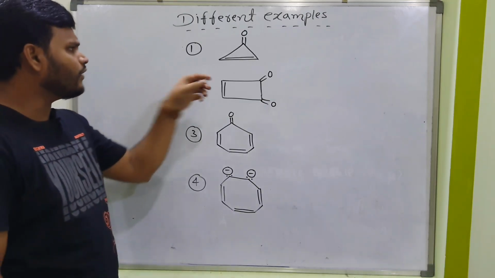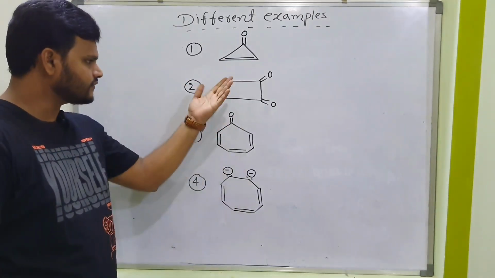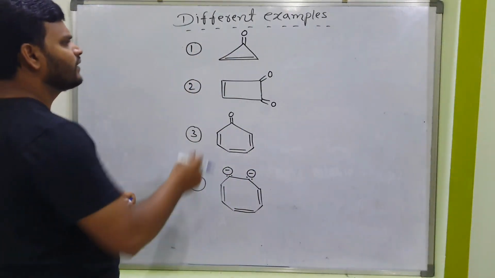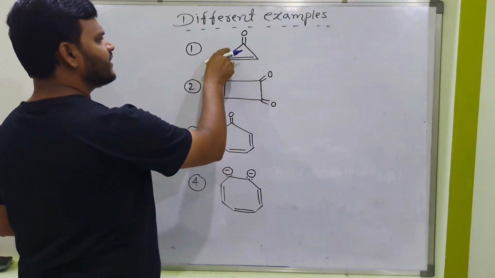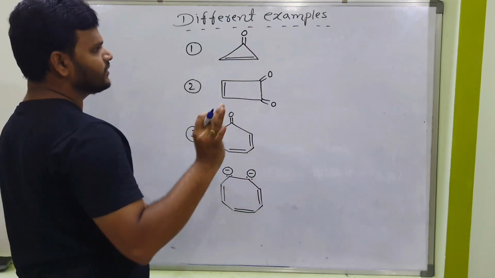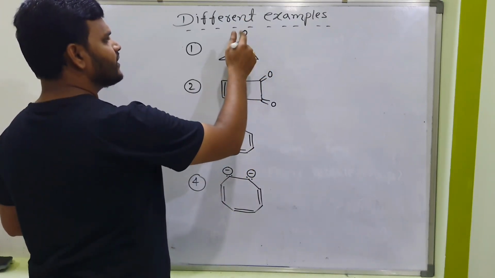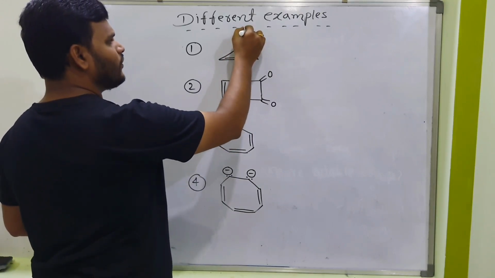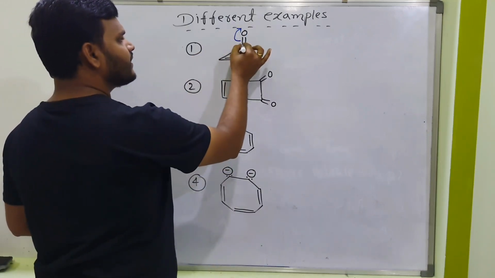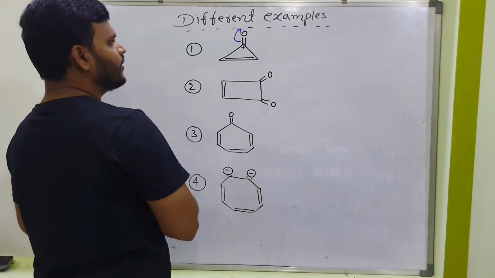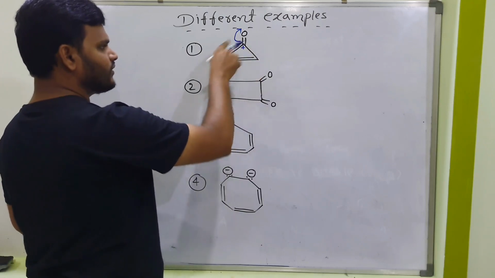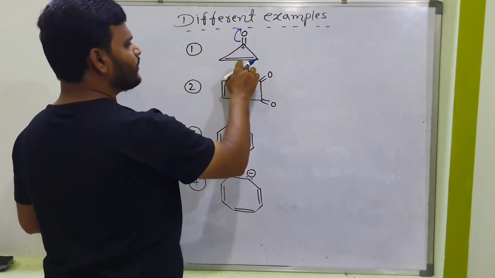So is it aromatic, anti-aromatic or non-aromatic? Let's have a look. First one: double bond, next single bond, next double bond, single bond, double bond. Conjugation is possible. What will happen here? This is carbon, this is oxygen. Oxygen is more electronegative, that's the reason this bond shifts to this side, and here carbon gets a positive charge. Anyhow, this is a double bond, this is a single bond, this is positive. So resonance is possible, and you have to consider one double bond only.